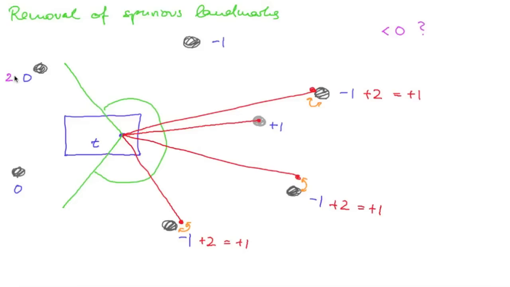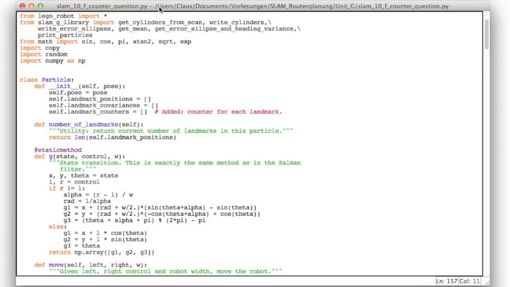So say if the previous count was 2, then it is 2 and the landmark stays. If it was 0, the result is 0 and that stays 2. But if this was 0, the result will be -1 and the landmark will be deleted from the list of landmarks of this particle. So now let's program this.